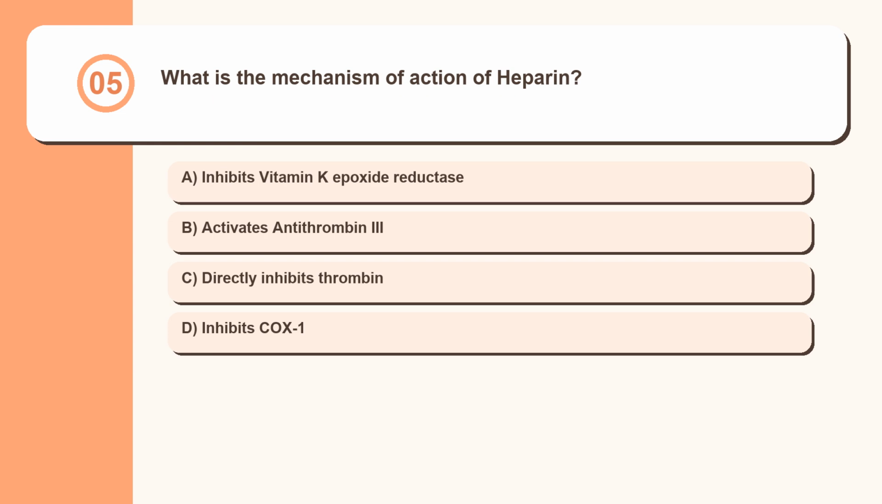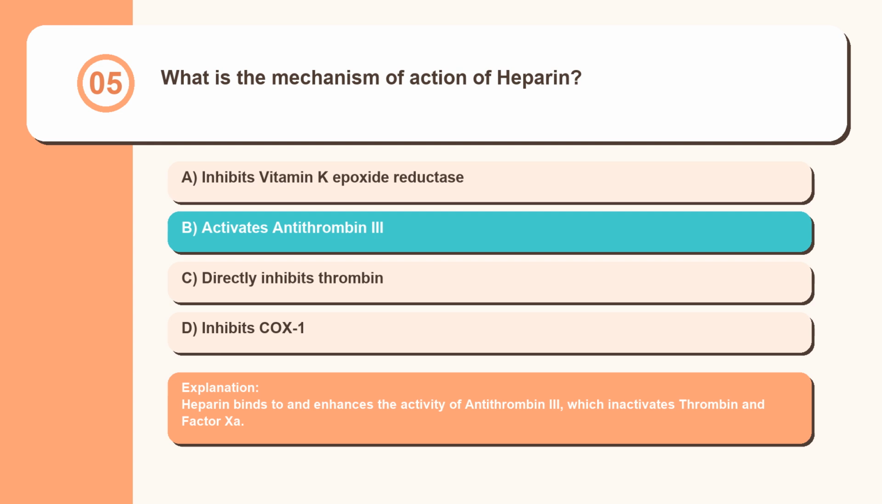Question 5. What is the mechanism of action of heparin? Inhibits vitamin K epoxide reductase, activates antithrombin III, directly inhibits thrombin, inhibits COX-1. Heparin binds to and enhances the activity of antithrombin III, which inactivates thrombin and factor Xa.